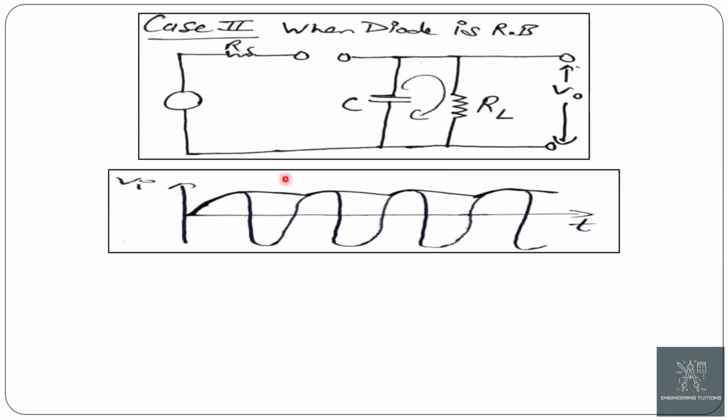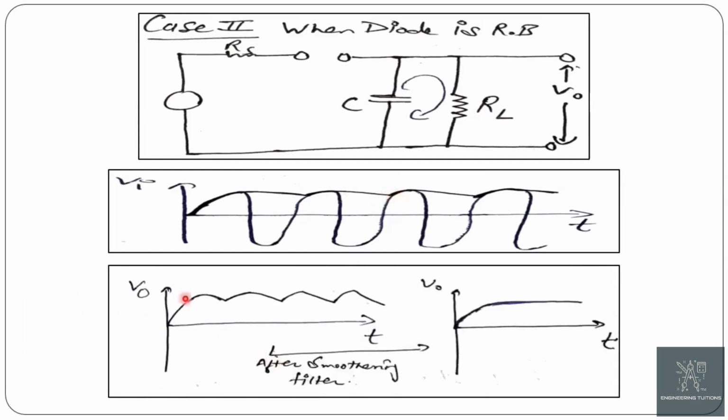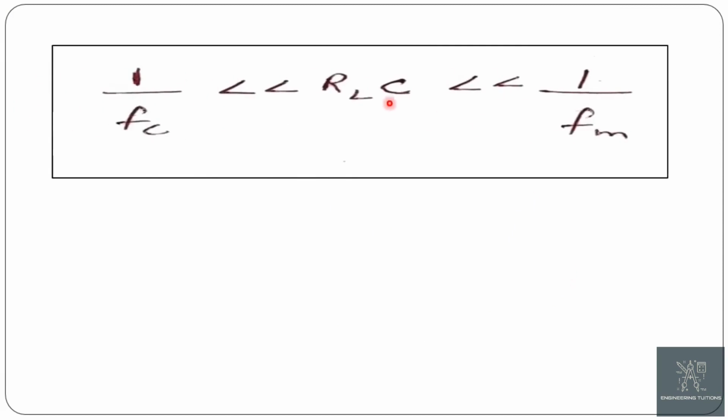Now this is the waveform of the charging and discharging of the capacitor. The output waveform of the envelope detector will look like this. After passing it through the smoothing filter, we get the smooth envelope of the message signal at the output.